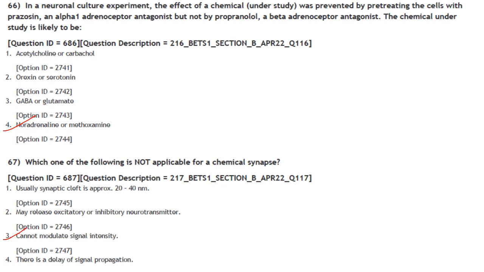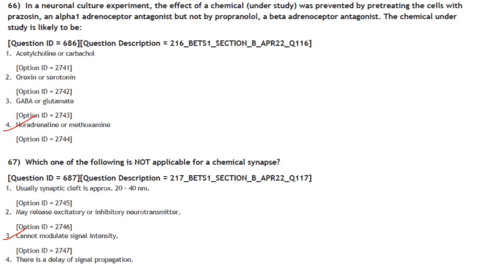In a neuronal culture experiment, the effect of the chemical under study was prevented by pre-treating the cells with prazosin, an alpha-1 adrenoreceptor antagonist, but not by propranolol, a beta-adrenoceptor antagonist. The chemical under study is likely to be A. So it is a noradrenaline or methoxamine. Answer is option 4.